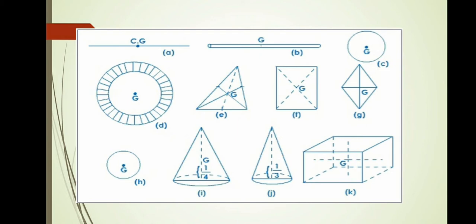If we consider a disk B1C1, let us see the diagram. B1C1 has thickness dy at a distance y below the vertex A. If small r is the radius of the disk, then r is equal to y tan alpha.